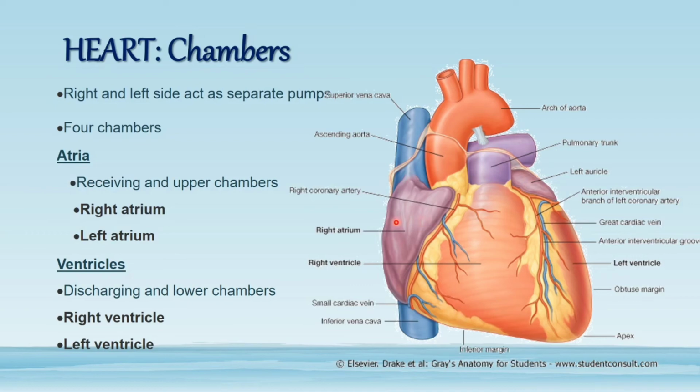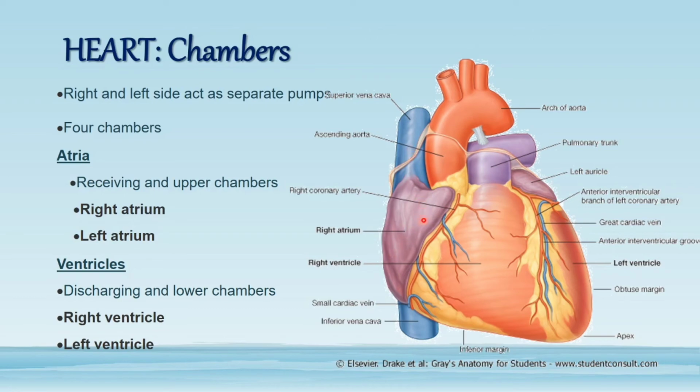Upper chambers are called atria, and singular is atrium. So this is right atrium, and here is a portion of the left atrium. This is right ventricle, and here is the portion of left ventricle. So the upper are called atrium and the lower are called ventricle. Upper atria have the function of receiving the blood.